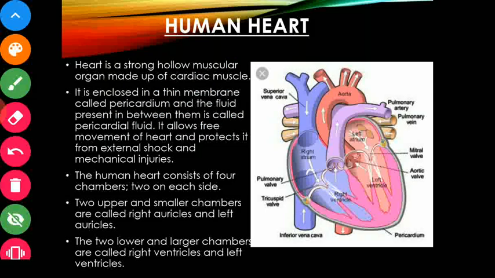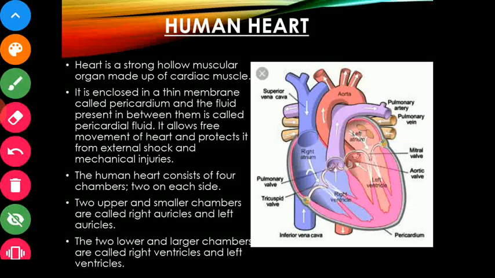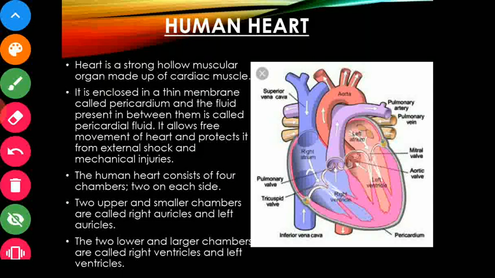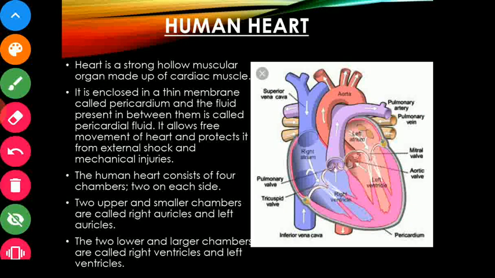So, here, if you see, this is the picture of human heart, and human heart, as we all know, is four chambered. So, let me read these points for you and make you people understand the same. First point is heart is a strong, hollow, muscular organ made up of cardiac muscle. In class ninth only we have studied about the three types of muscles, voluntary, involuntary, and cardiac muscles. And cardiac muscles are the special kind of muscles which are present in heart only.